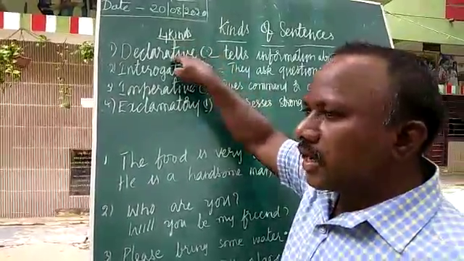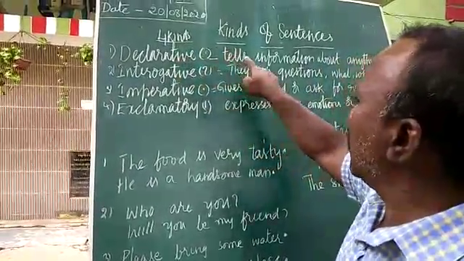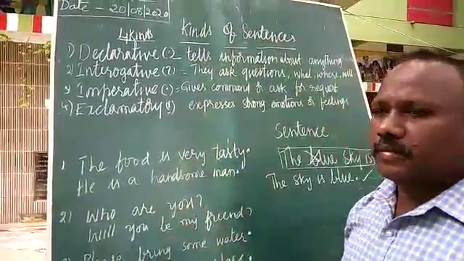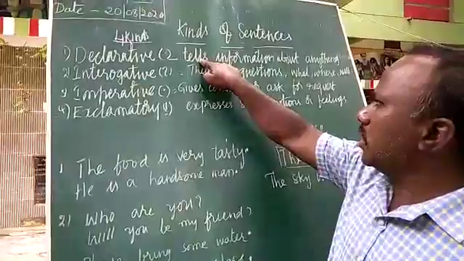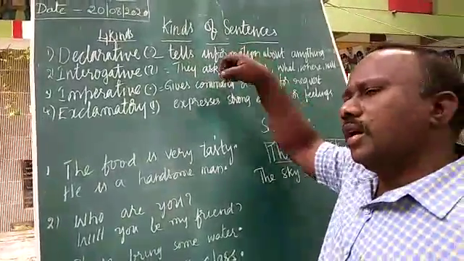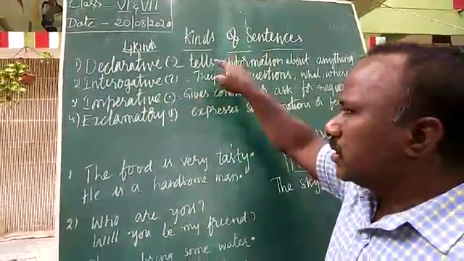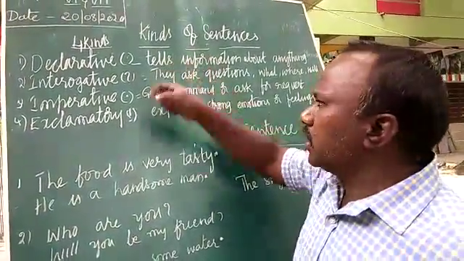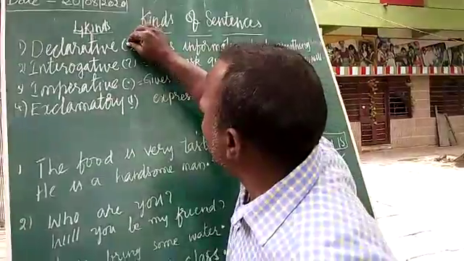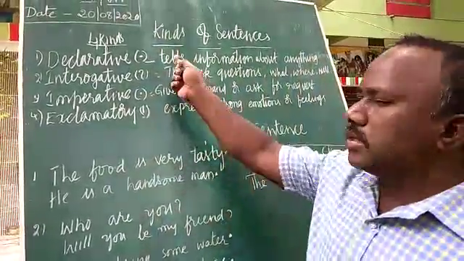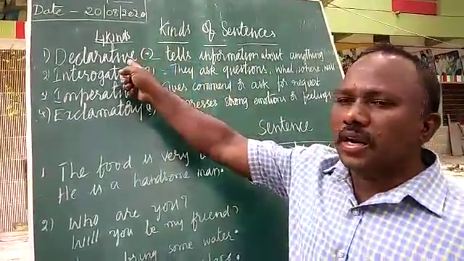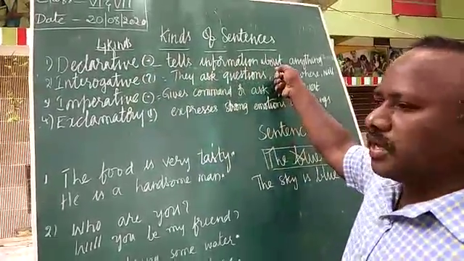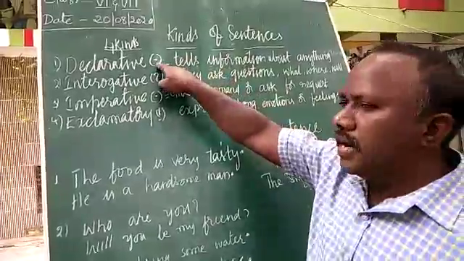What is a declarative sentence? A declarative sentence tells information about anything. That is the meaning of the declarative sentence. And the declarative sentence, children, ends with a full stop. These two things you have to remember whenever you get a declarative sentence. First, it tells information about anything, and second, it should end with a full stop.